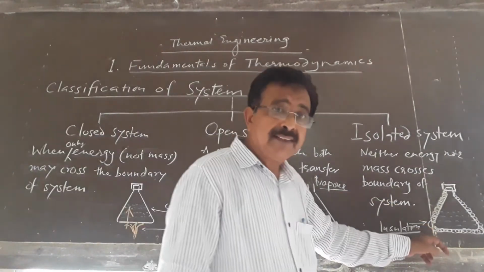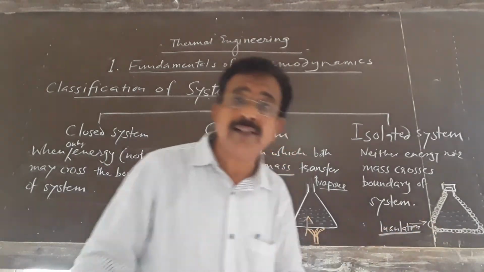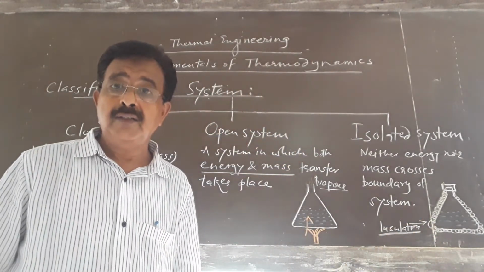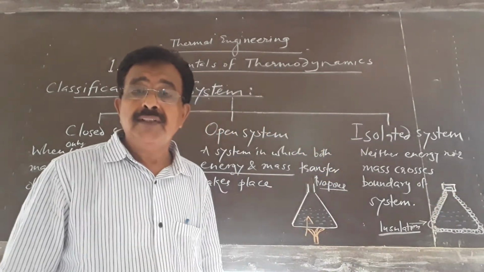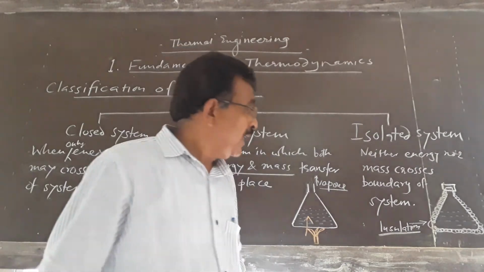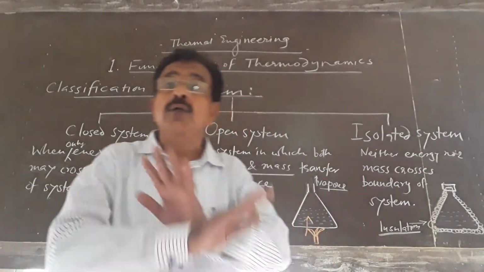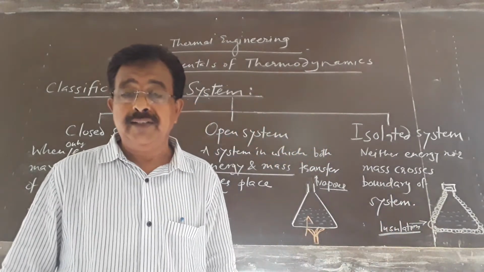In the third case, we have covered that flask with insulation. And also that opening is closed. As the opening is closed, no mass transfer takes place, and as insulation is provided, no heat transfer will take place between system and surrounding.